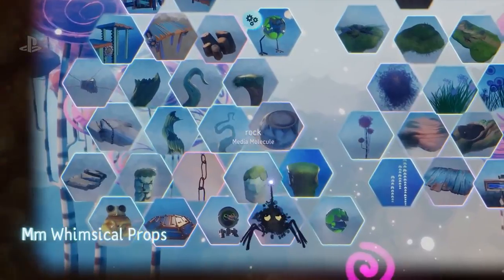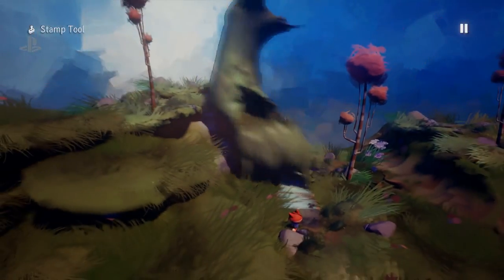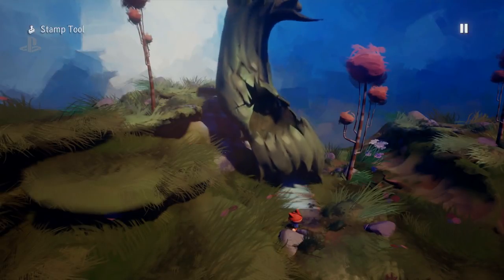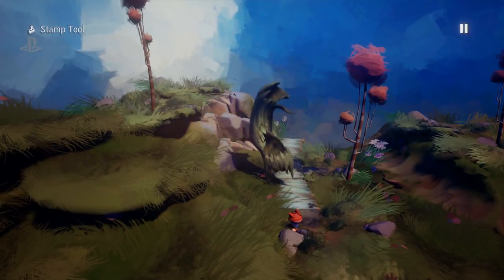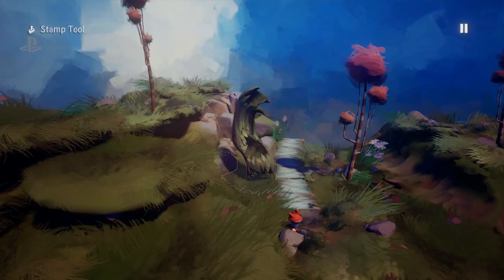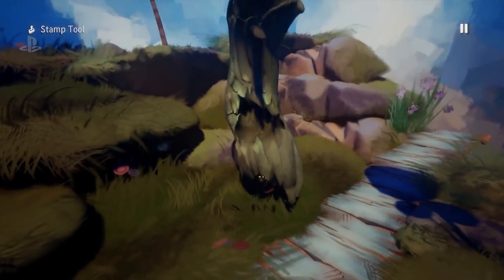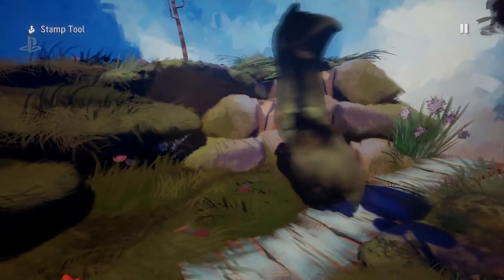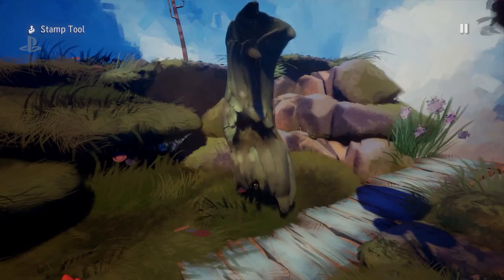And somewhere in here, this kind of tree trunk thing, I'm going to try and turn this into a monster of some sort. That is terrifying. Oh, no, not when it's that big. I'm going to shrink that down a little bit like that, because that looks a bit like a mouth to me already, actually. So okay, let's do that.